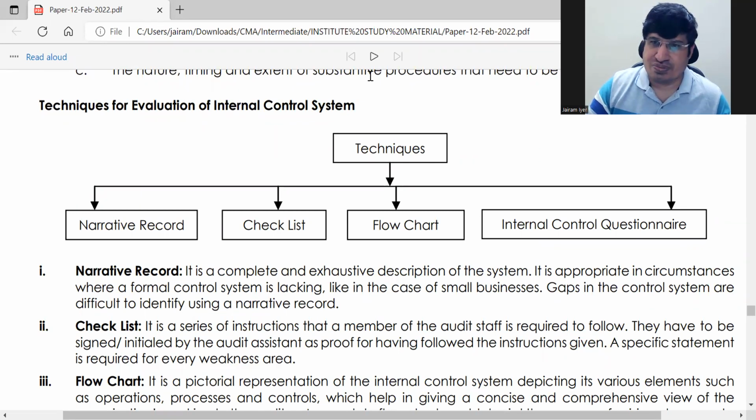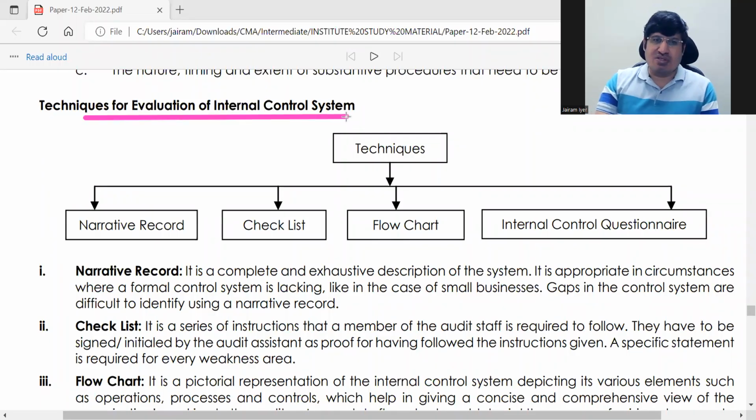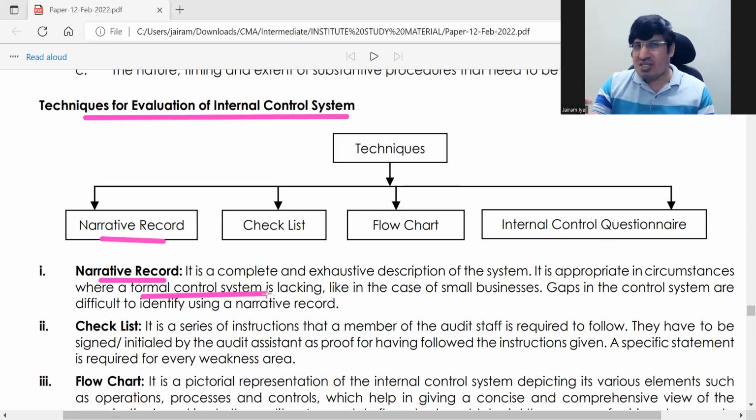Techniques for evaluation of internal control system. So how do you evaluate the internal control system? There are these 4 techniques. The first one is narrative record. This is done in small organizations where you do not have a formal internal control system. It's not possible for you to go and test because you will not find anything in it. The organization is not formal at all. So better than that, a narrative record is taken.